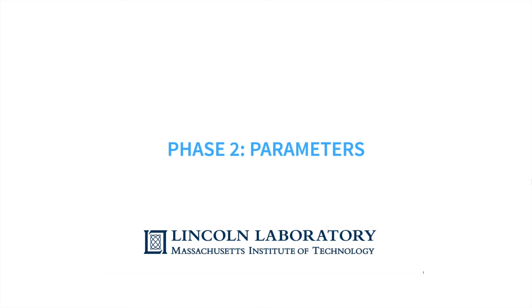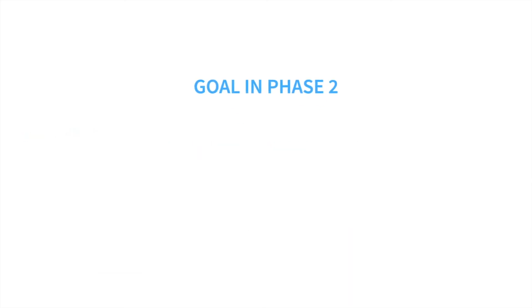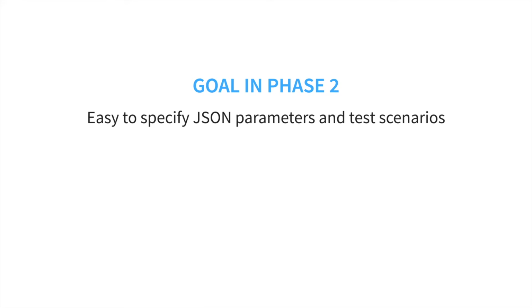Now we'll talk about specifying parameters. For Phase 2, our goal is to massively simplify our parameter and test descriptions. We've made it extremely easy to define JSON parameters and test scenarios in the test harness. Since the challenge problems in Phase 2 have many more parameters to define, we want to ensure that closing the loop with each performer team is effortless for everyone, for instance by sharing and collaborating via code on GitHub.